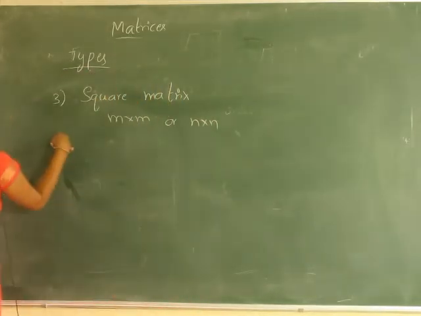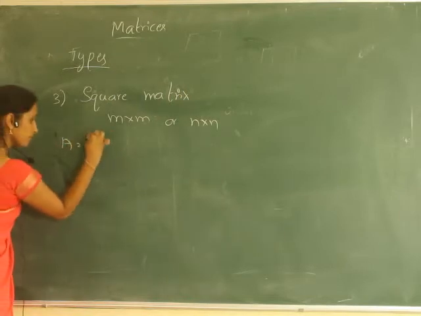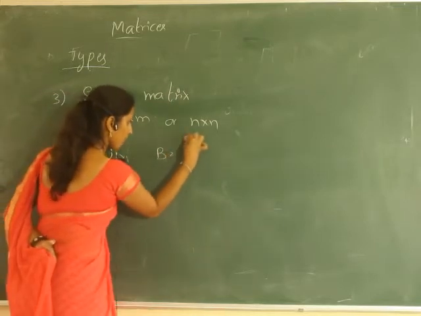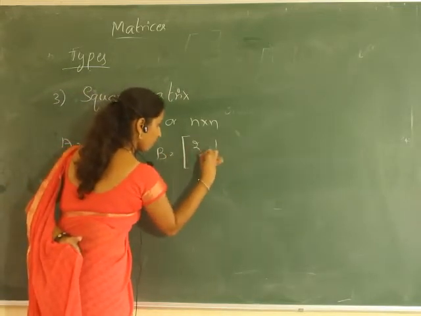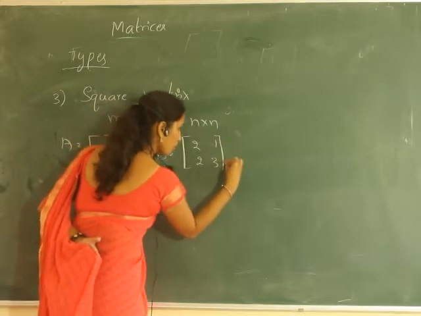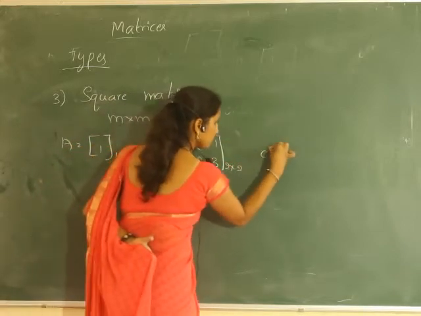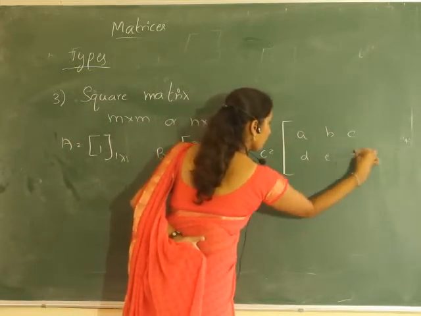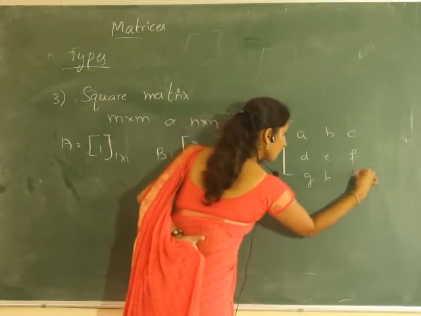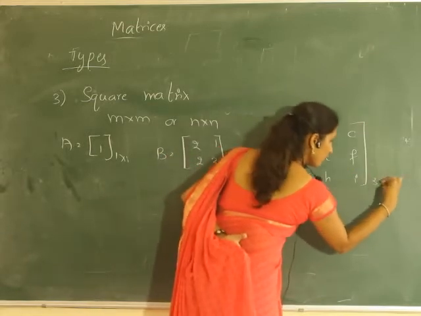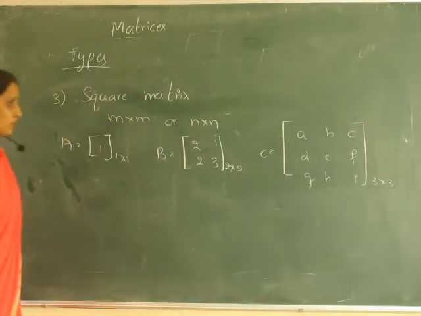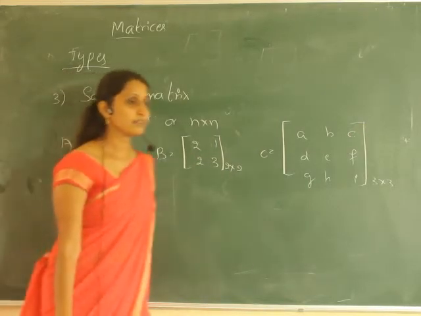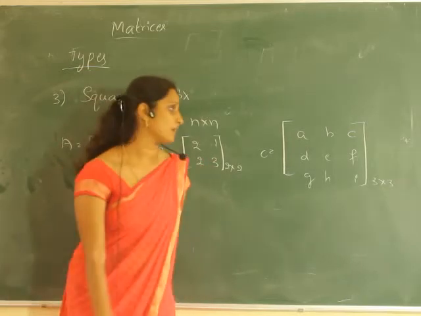Which examples can I give? It is of 1 cross 1, 2 cross 2, 3 cross 3. So a square matrix is a matrix in which the number of rows and columns are equal.